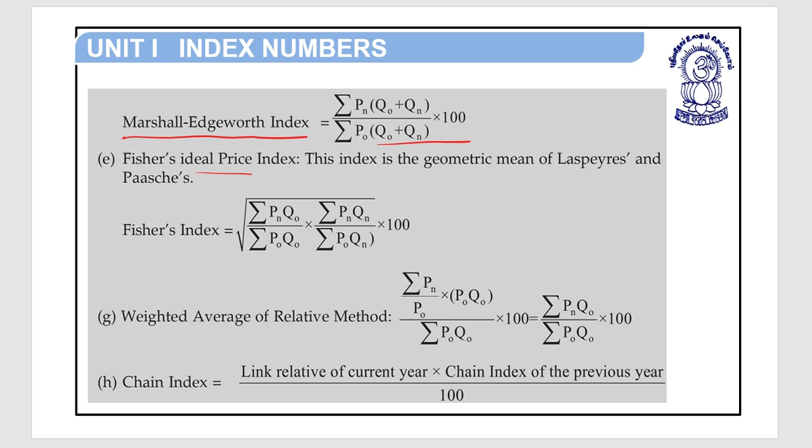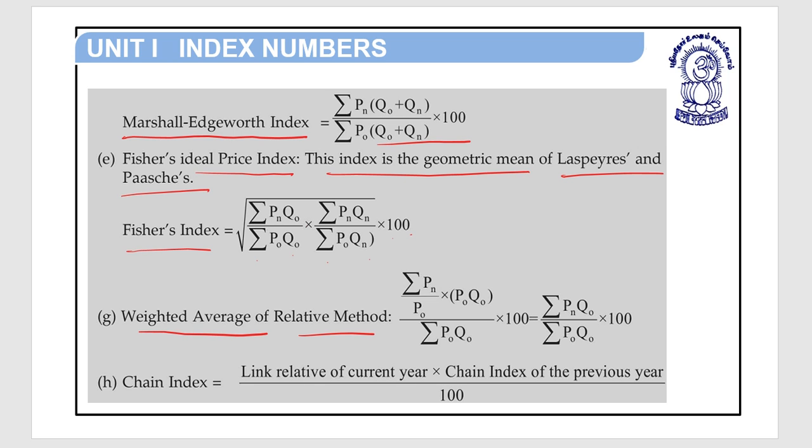E. Fisher's ideal price index. This index is the geometric mean of Laspeyres and Paasche's. Fisher's index is equal to under root of sigma Pn Q0 upon sigma P0 Q0 into sigma Pn Qn upon sigma P0 Qn into 100.